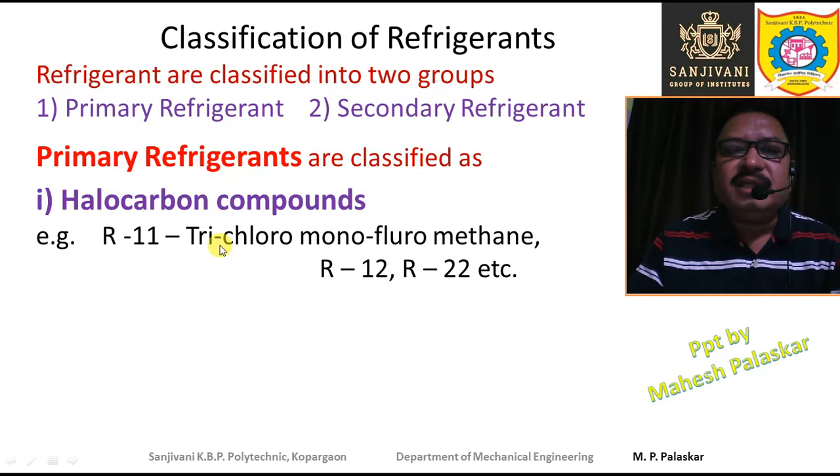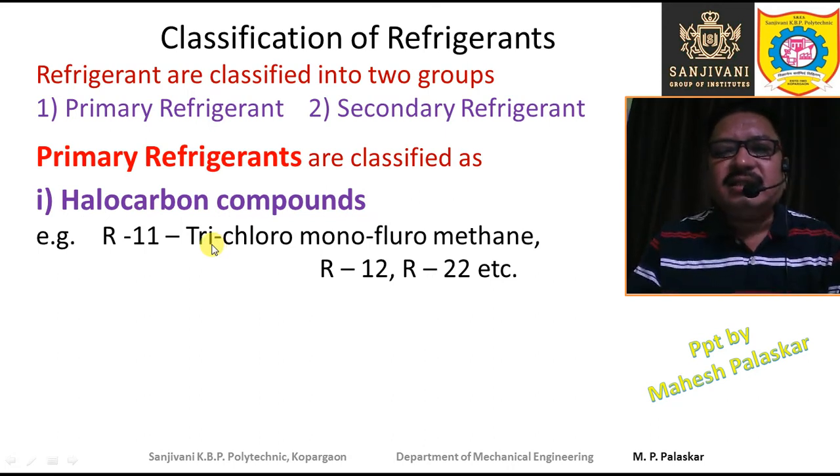Hydrocarbons means the compounds containing hydrogen and carbon atoms. In these compounds the hydrogen atoms are replaced by the halogen atoms.